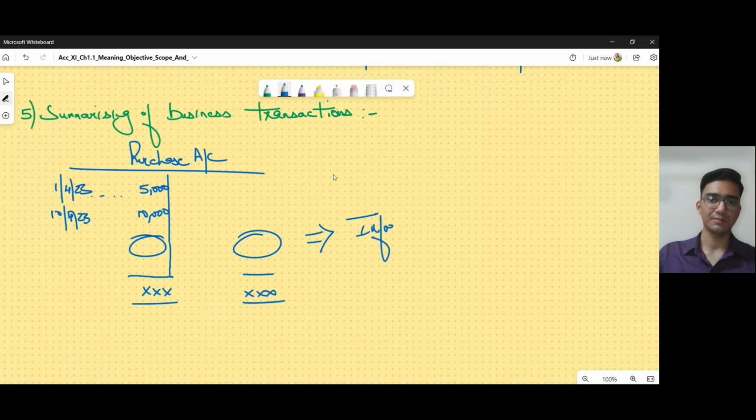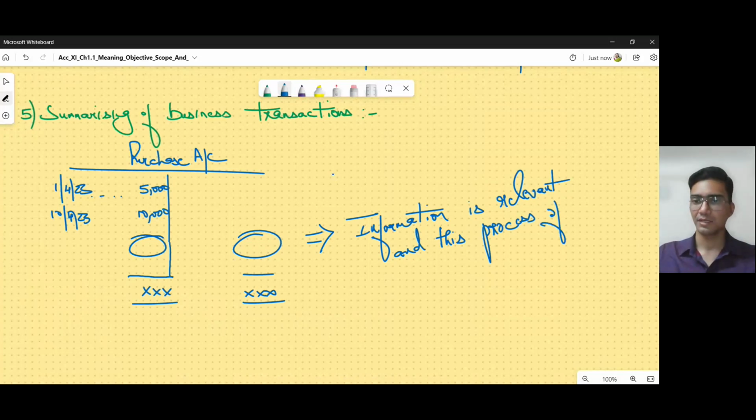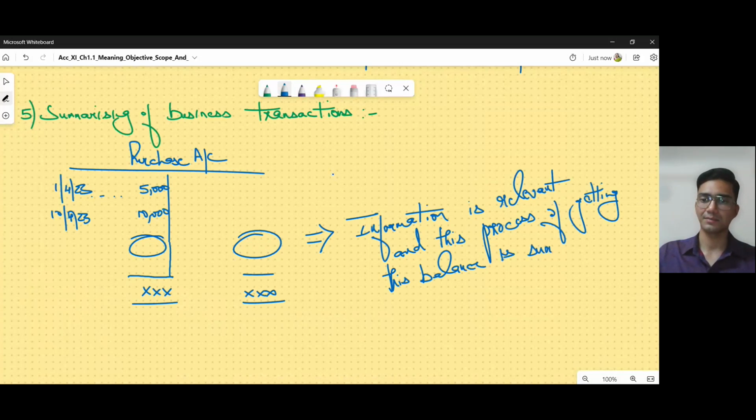This information is relevant, and this process of getting this balance is summarizing. Okay, so this is the 5th stage in this process of accounting. Let's go to the next.